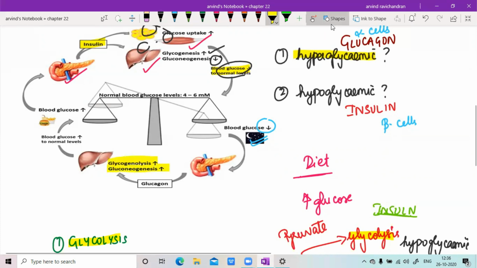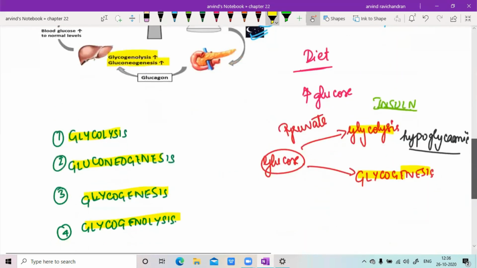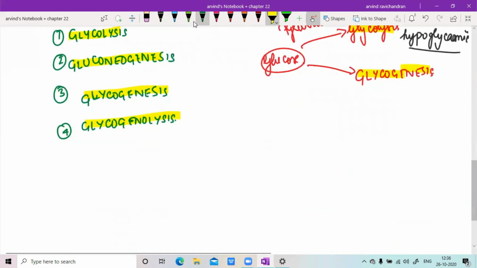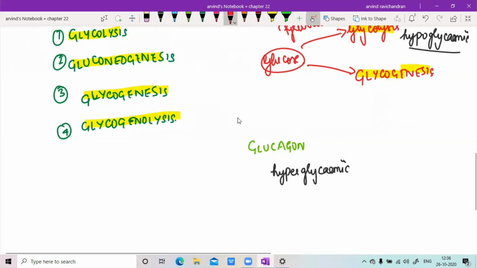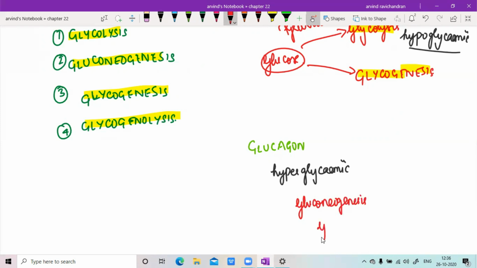So glucagon is referred to as a hyperglycemic hormone, and how it attains a hyperglycemic state is through two processes. So I'll just write here glucagon. The first important point that you must know is whether it is hyperglycemic or hypoglycemic. It is a hyperglycemic hormone. So by what processes is it going to stimulate? By means of gluconeogenesis and glycogenolysis.